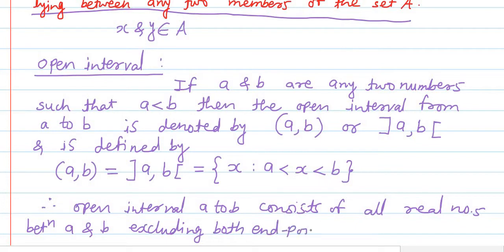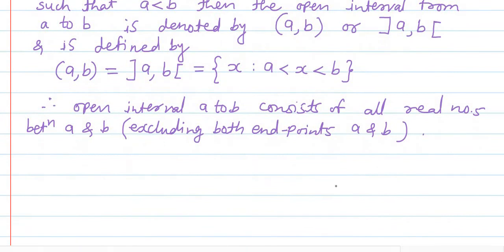Here A and B are endpoints of the interval. So like such we have the open interval A to B. So this is about the open interval. The next one, second one, will be the closed interval.